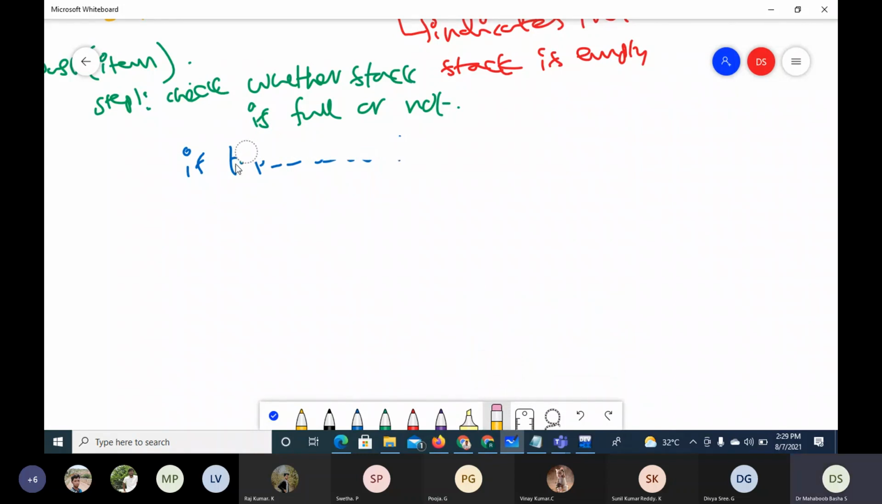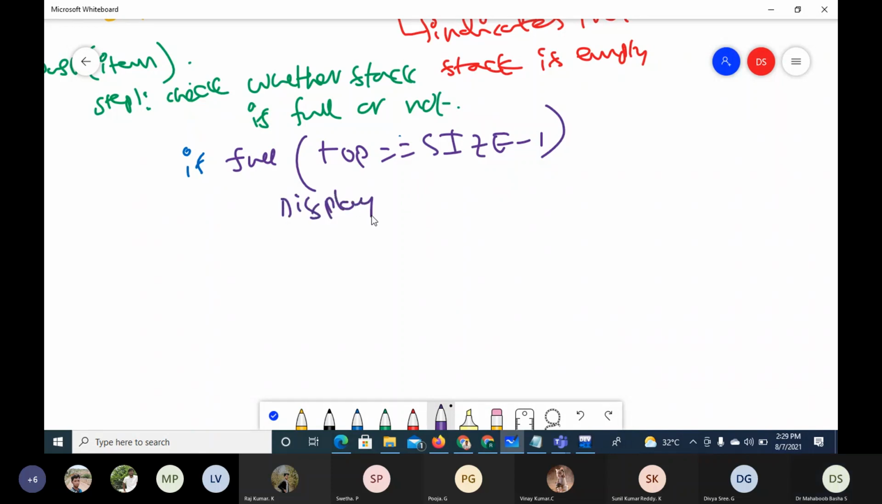So what I'll do here is take if full. When we say full, it is if top equals size minus 1. How do we check if full? Top equals size minus 1, then we say full. If it is full, what we have to do is display an error message.